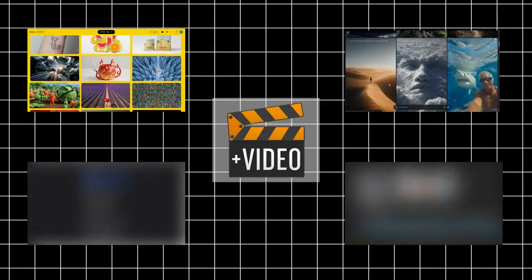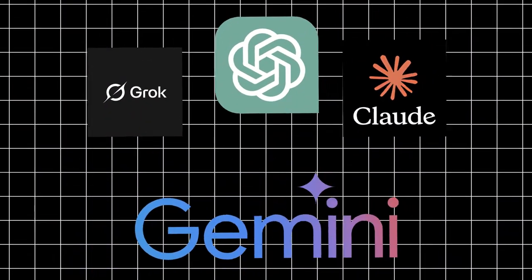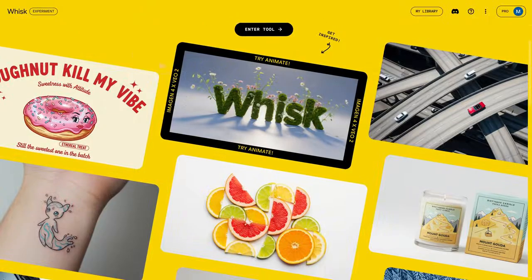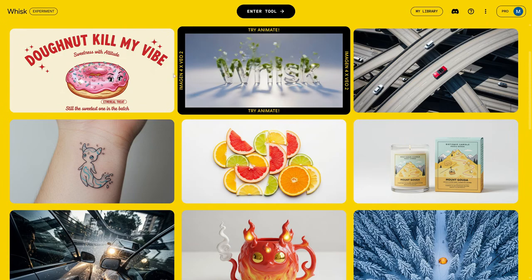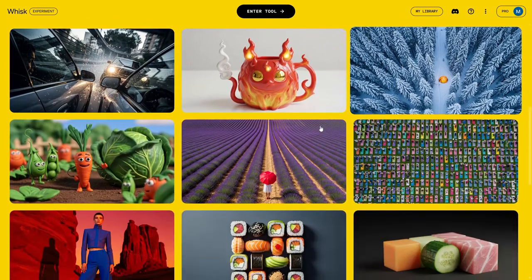I'll also reveal my trick to use any AI model for free and legally to ensure you increase your chances of success. Alright, the first tool we're going to use is Whisk. In it, we'll use some prompts I've prepared to avoid errors.